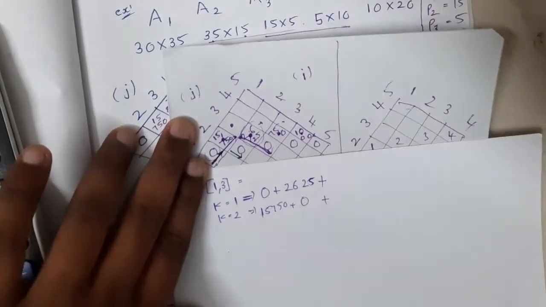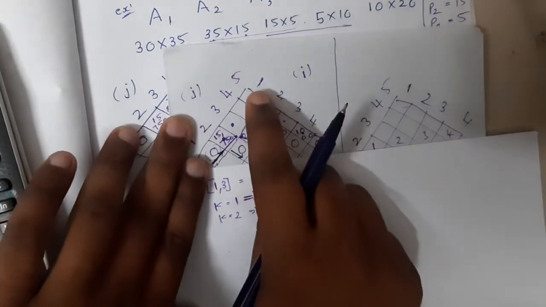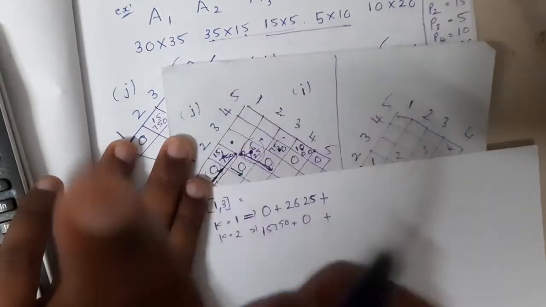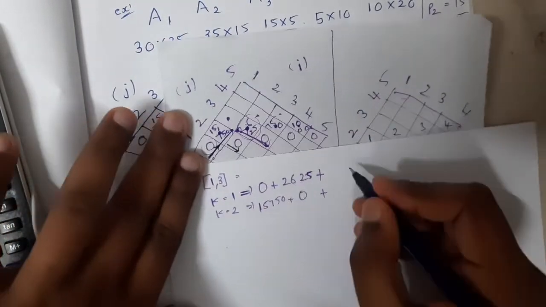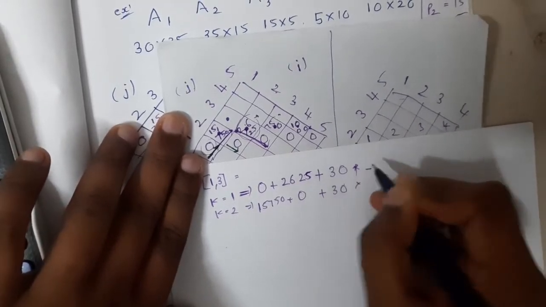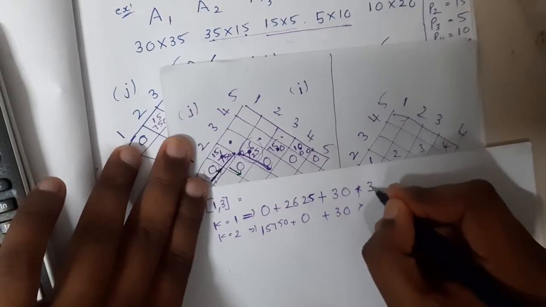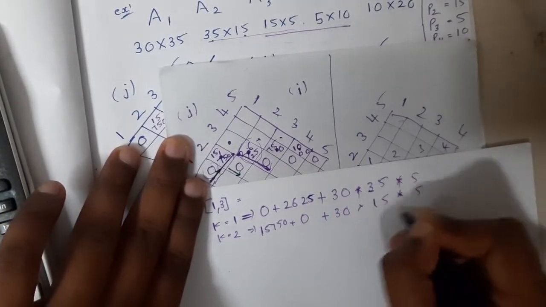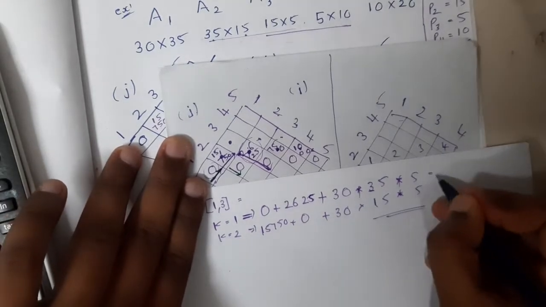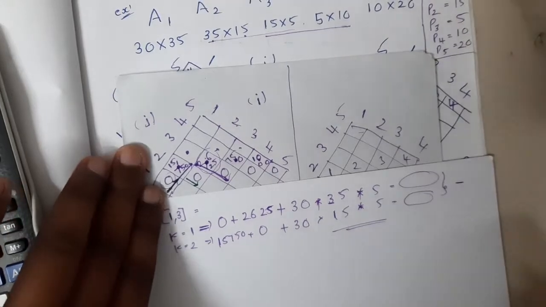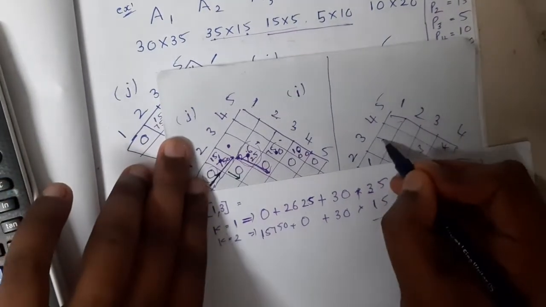Plus, now concentrate again. Here we are multiplying 1 to 3, so indirectly you are multiplying all these values at once. So 30 will be the first value, 30 in both of them. And here you will be multiplying the second value, so 35 here, 15 here, and write the next value here, 5, 5. Got it? So you will get 2 different results, guys. Among those 2 results, take the minimum value, and that k value you will update here, guys.